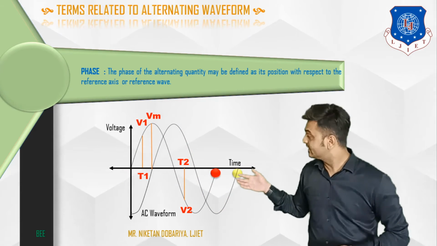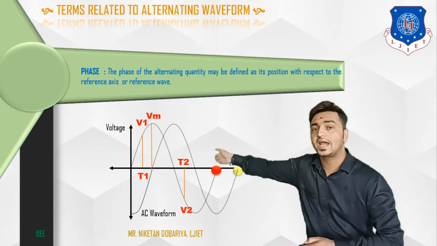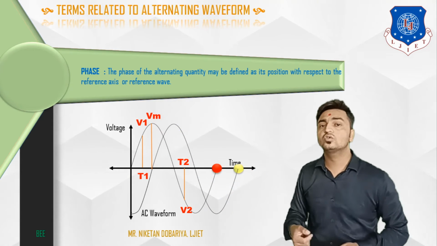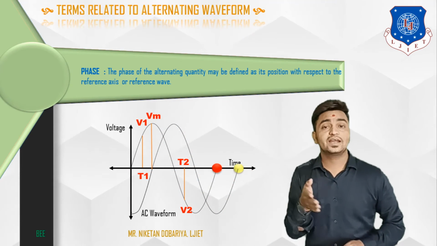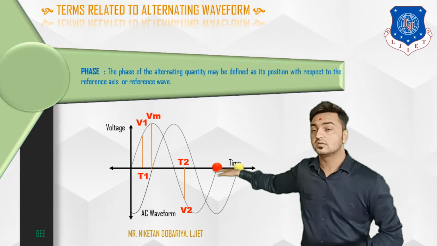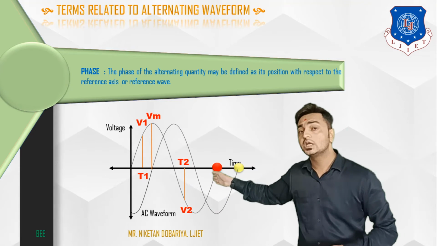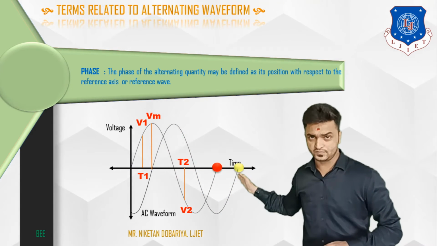Now let's say if we want to define some angle or time of this waveform on a particular place, that can be defined with respect to some reference. And here what is the reference for us? This 0 crossing point. So here where x-axis is on 0 point, with respect to this 0 we are defining the various angles of these waveforms.